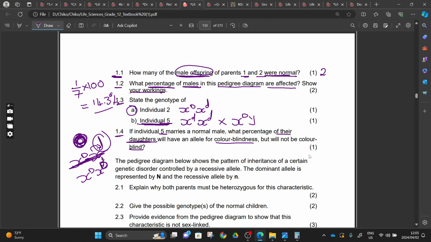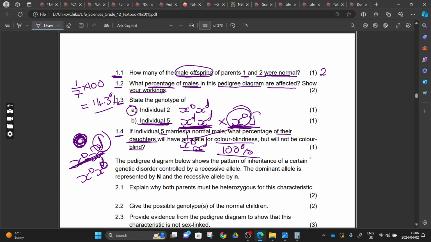Here's the thing. For us to have daughters, this X is going to form with this X. But here we'll have X capital letter D and X small letter d. It means that every time the male gives an X to the daughter, the daughter receives an X from the mother. All of those daughters are going to have the small letter d, but they are not going to be affected, because the X that they will inherit from the father will be the capital letter D. So here the percentage will be 100%.